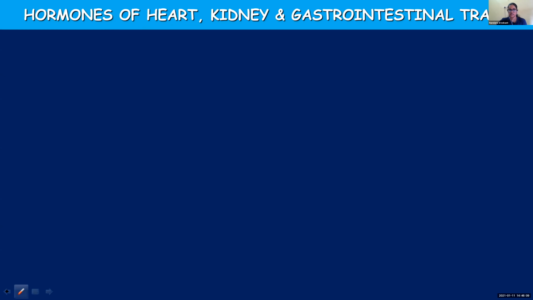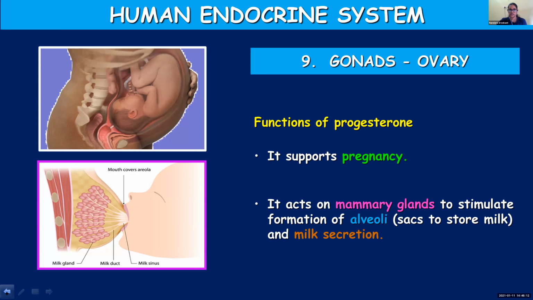Ma'am, can you repeat that second point again? The alveoli part. In the mammary glands, there are specialized structures known as alveoli, and it is in these sac-like structures that the secreted milk gets stored. So these are the sacs which will store milk, and from where the milk will be taken out. Okay, means when the baby sucks the milk, it is getting stored in the alveoli. These are some storage sacs where the milk is getting stored, and it also promotes milk secretion.